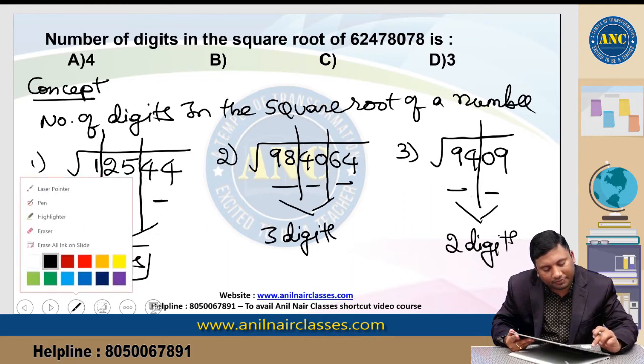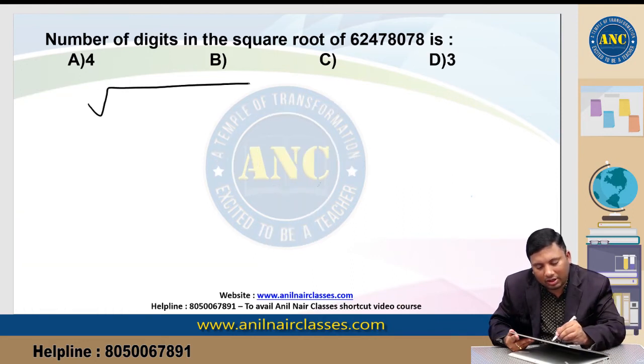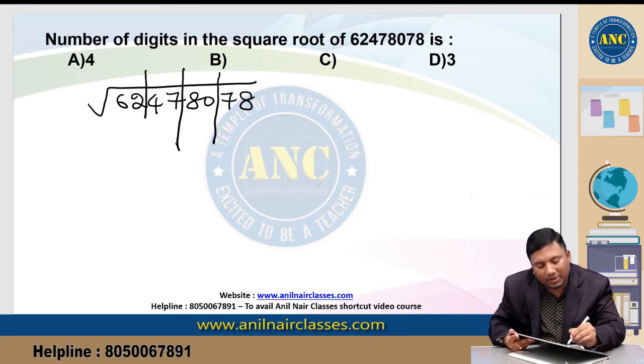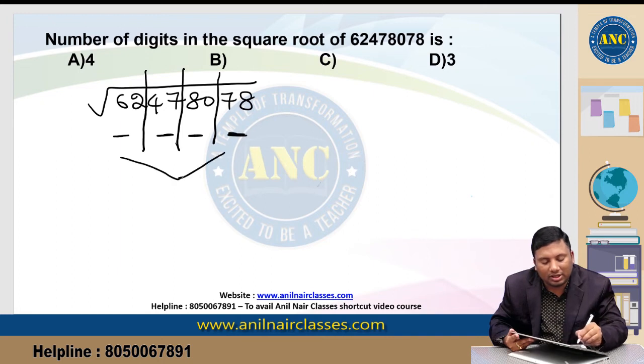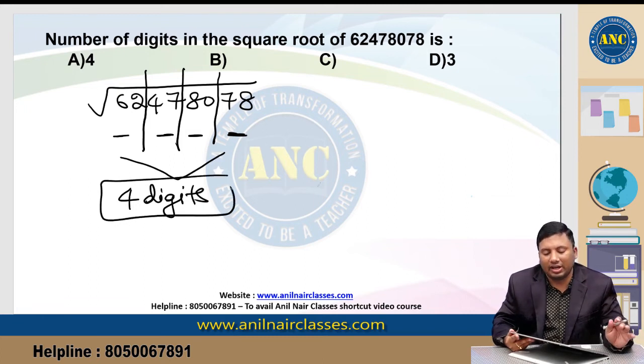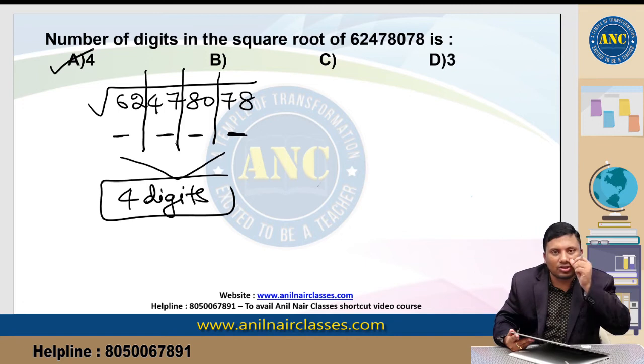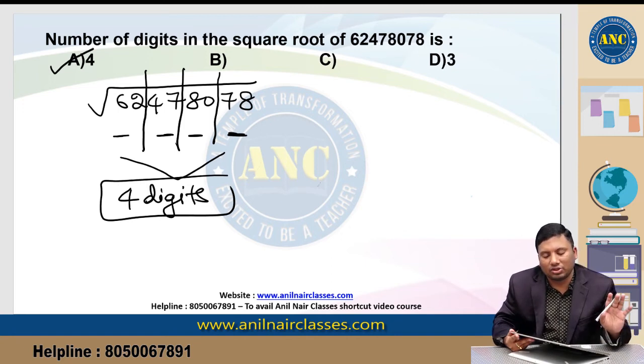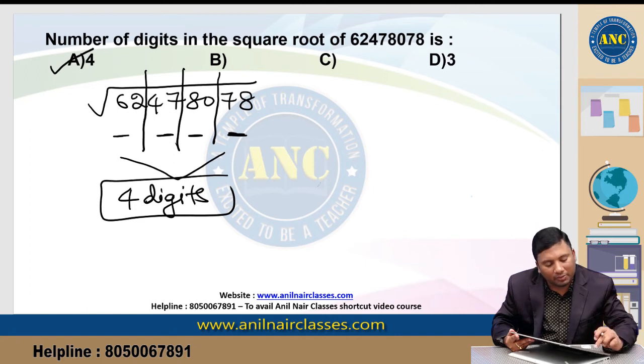Now let us solve this question. Square root of 62478078. Keep a slash after every two digits. The answer contains totally how many digits? The answer contains totally 4 digits. Idea is clear? So the answer for this question is 4. That is how to find the number of digits in the square root. I hope it is clear.